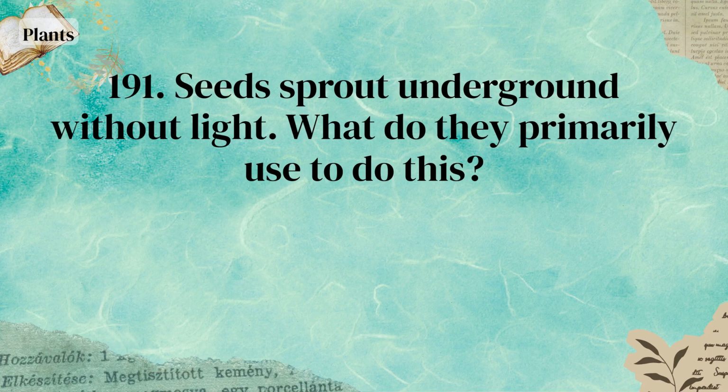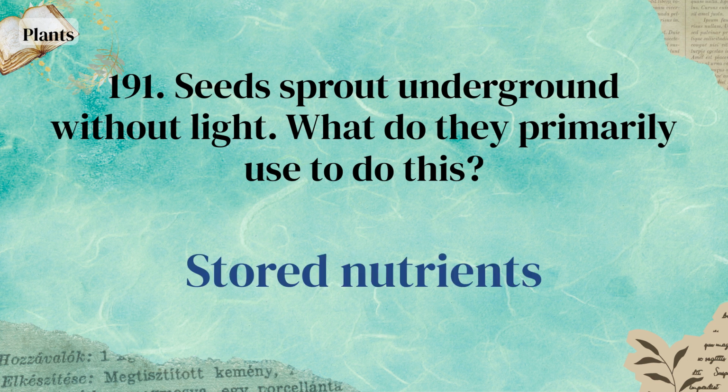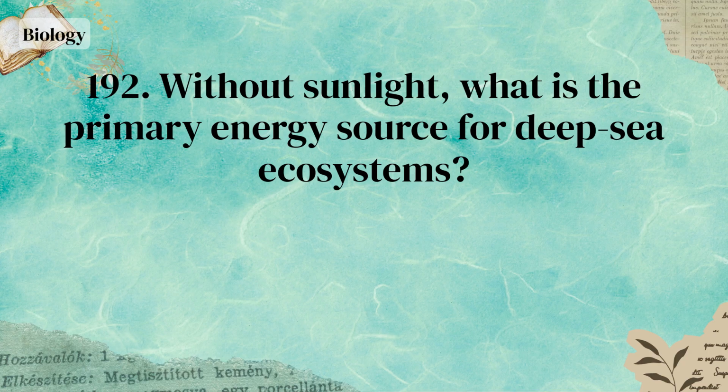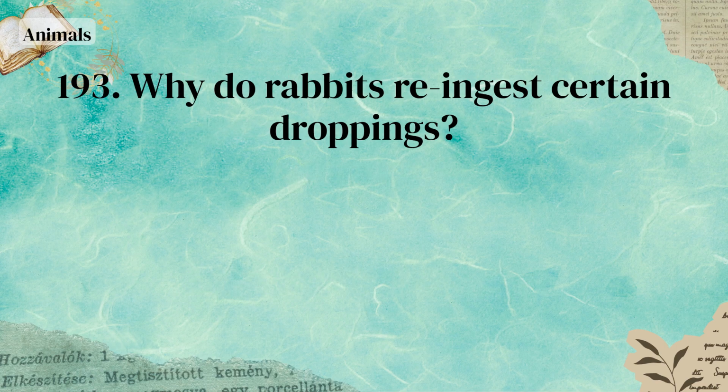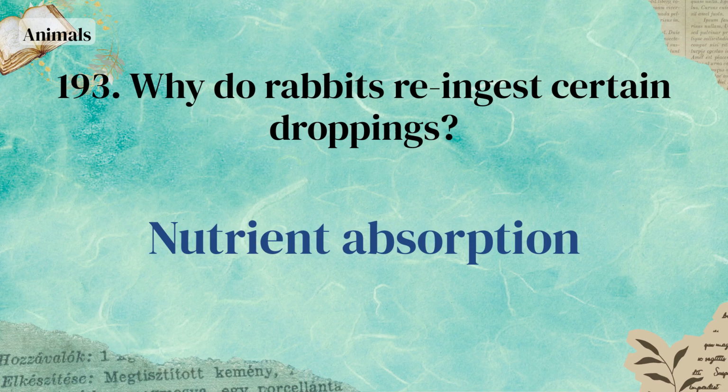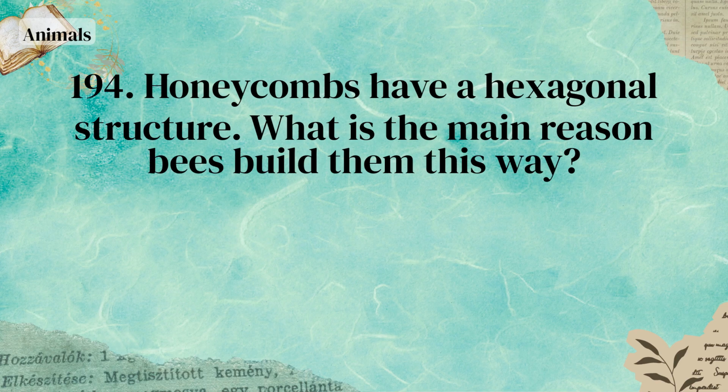Event horizon. Seeds sprout underground without light. What do they primarily use to do this? Stored nutrients. Without sunlight, what is the primary energy source for deep-sea ecosystems? Chemosynthesis. Why do rabbits re-ingest certain droppings? Nutrient absorption. Honeycombs have a hexagonal structure. What is the main reason bees build them this way?